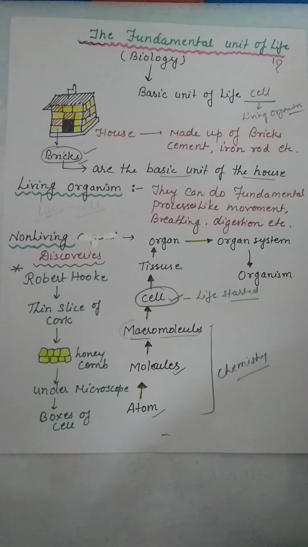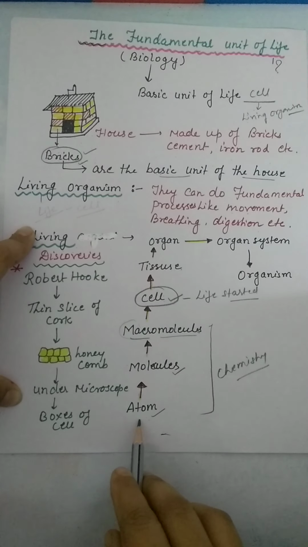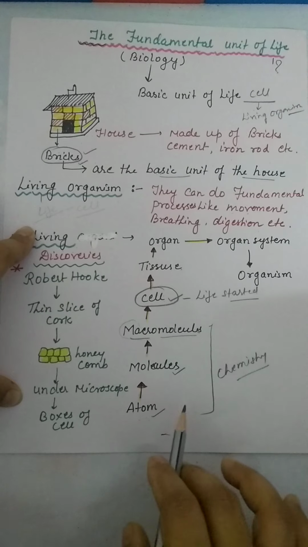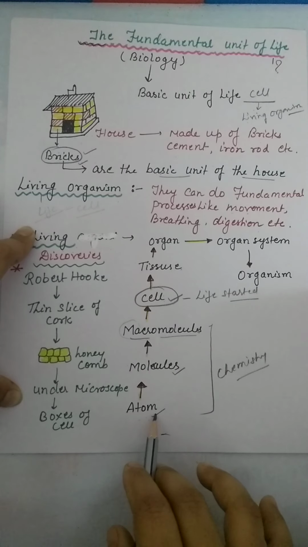We know that in this world most things are matter, and matter is made up of atoms. When we go to the microscopic level, we find that everything which is matter is made up of atoms.